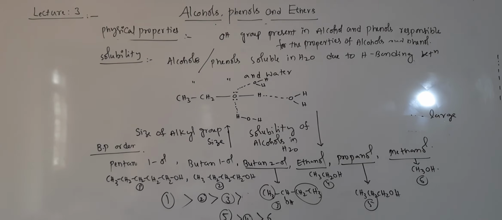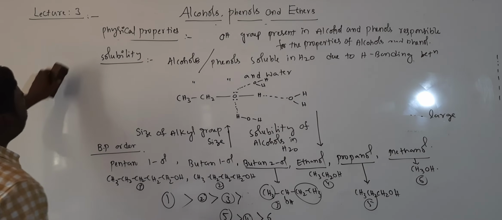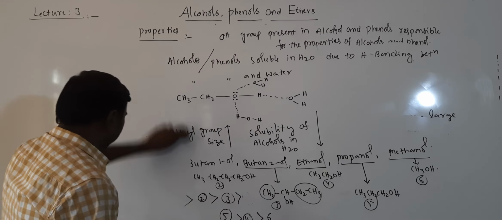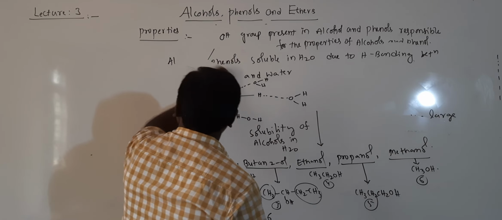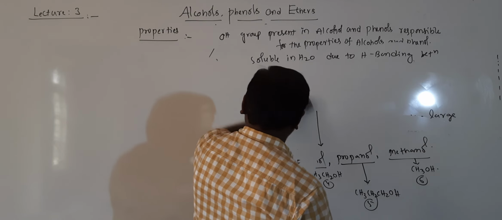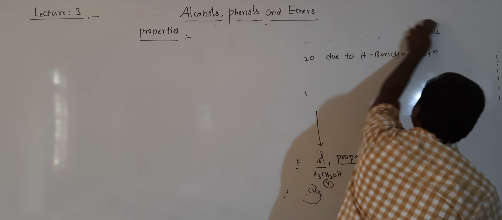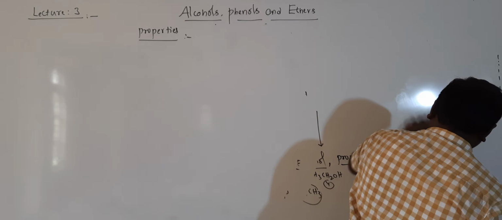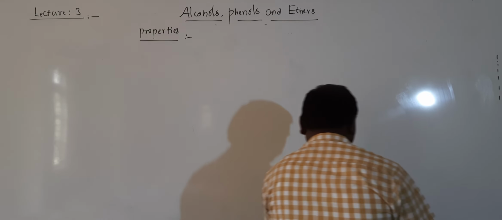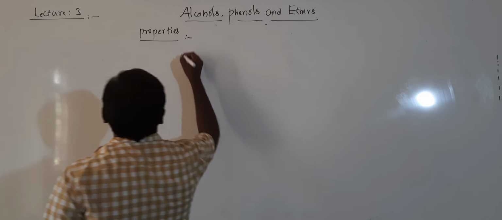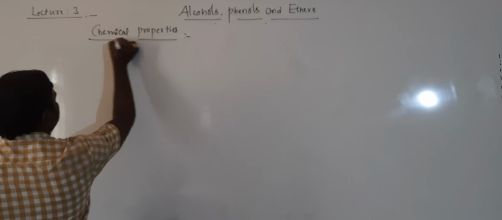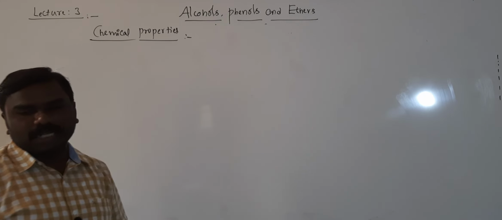After that, chemical properties of alcohols. Chemical properties of alcohols.